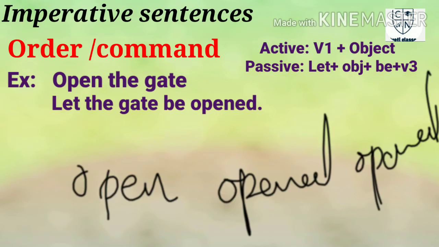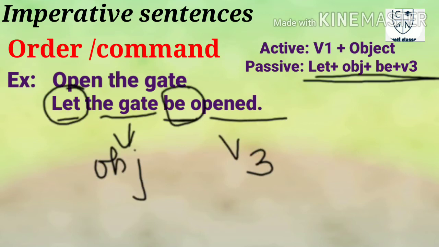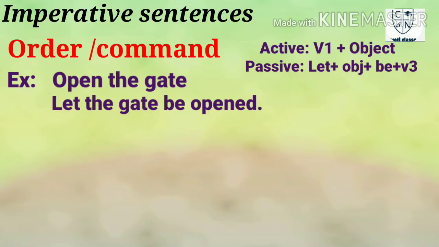So what is the structure of the order or command passive voice? Let plus object plus be plus third form of the verb. Let the gate be opened. Let the gate be opened.